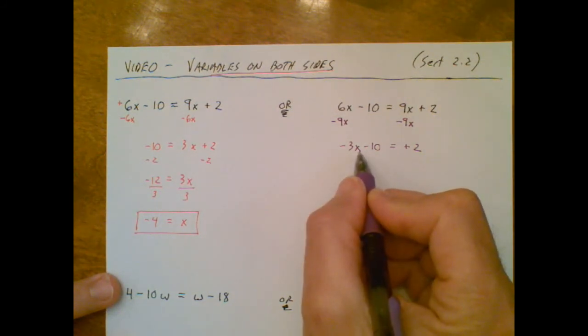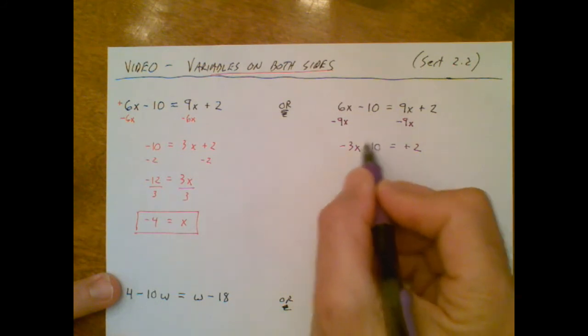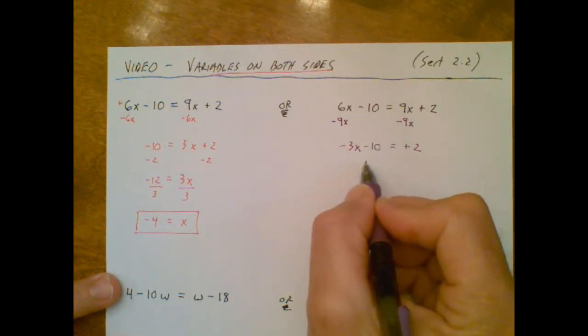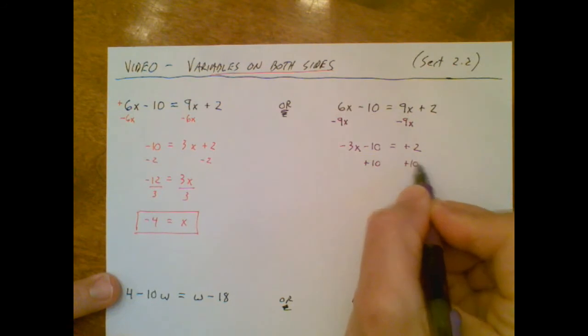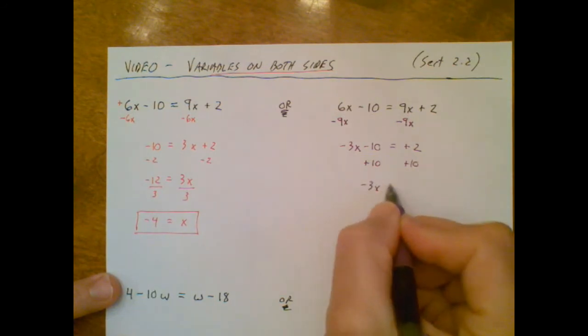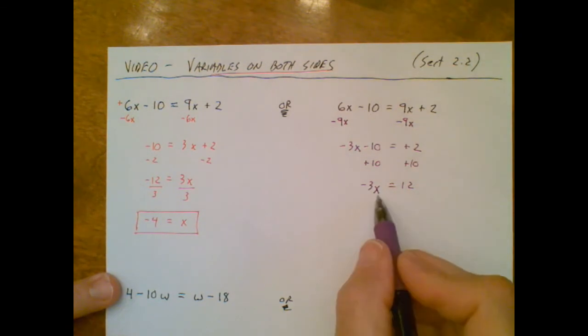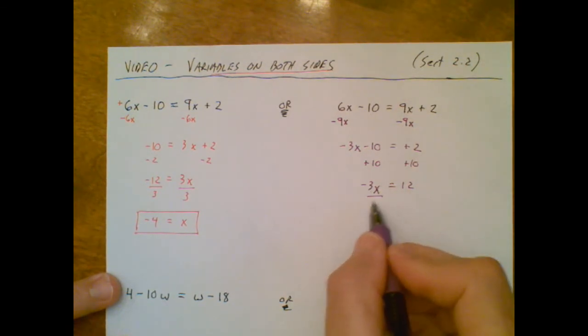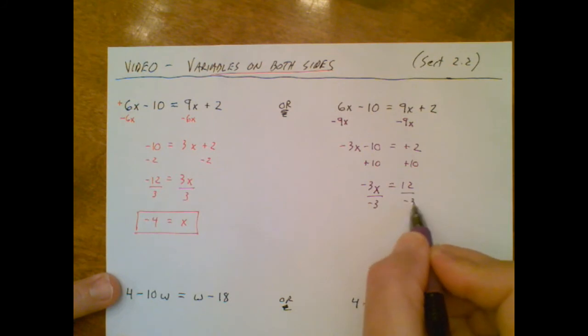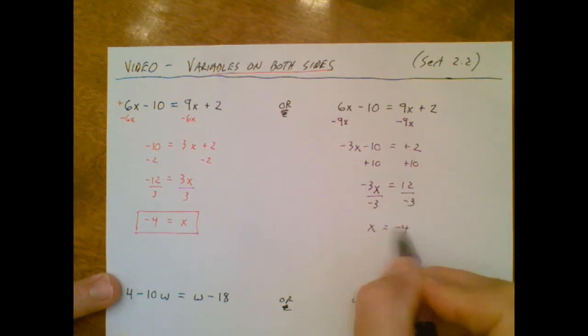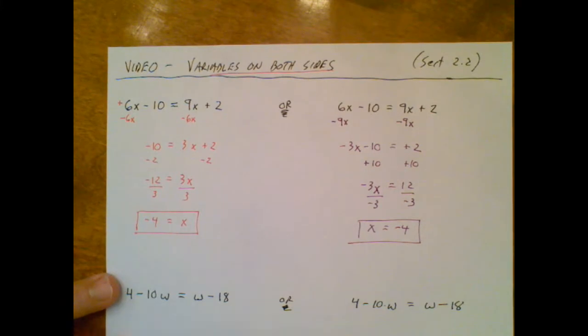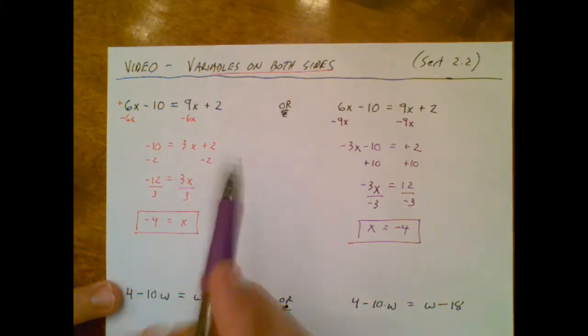My goal is to get x by itself, get rid of the piece that's further away first. I add 10 to both sides. I almost have x by itself. The negative 3 is attached by multiplication. I will divide. Ding, ding, ding. Math is not broken after all.